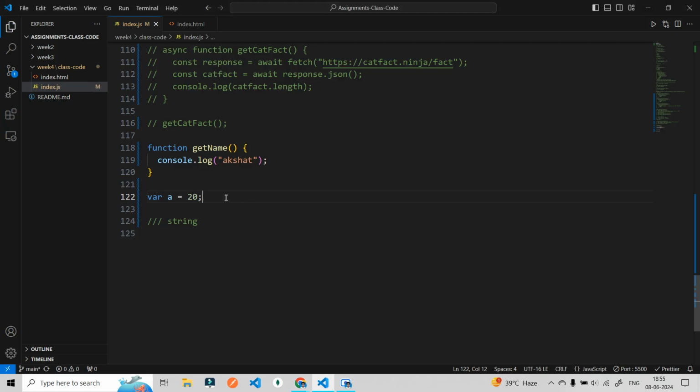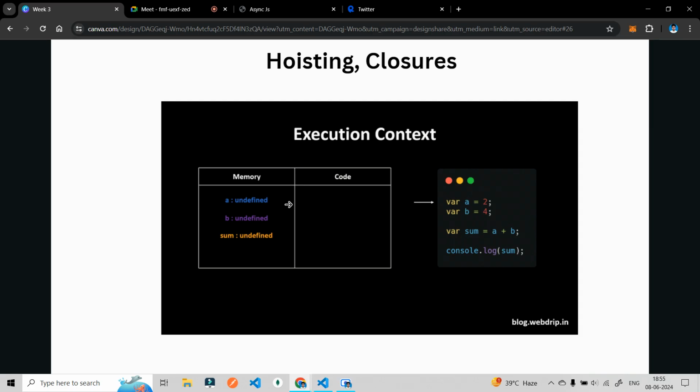But we are getting the object below it. We are not getting the object on the top of it. The value of that thing is why it is saying undefined. Understood? The code we write here, as soon as we write the code, a memory is created for those particular variables, before running this particular code.